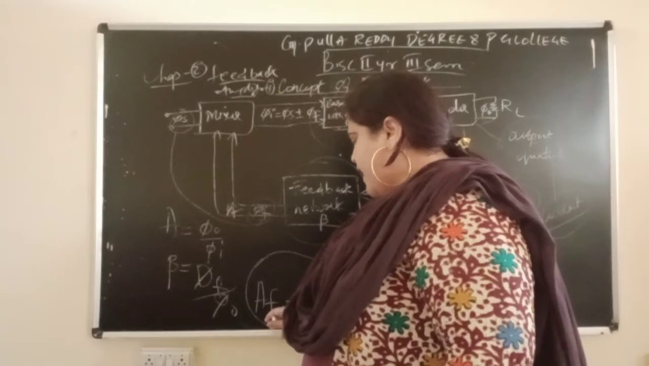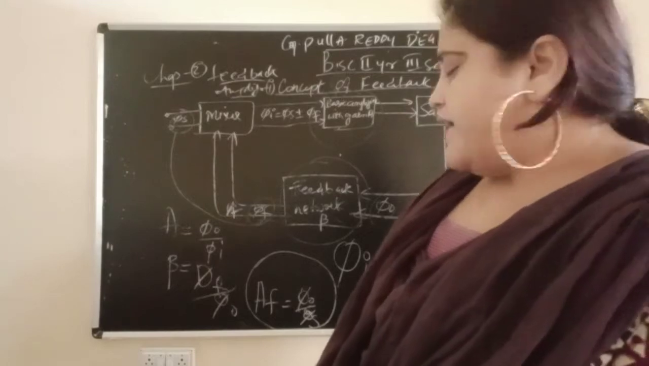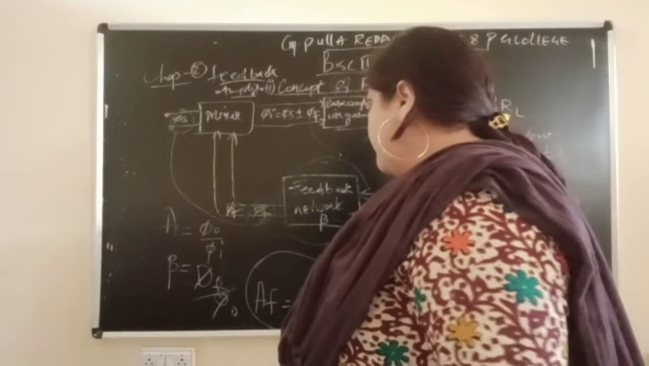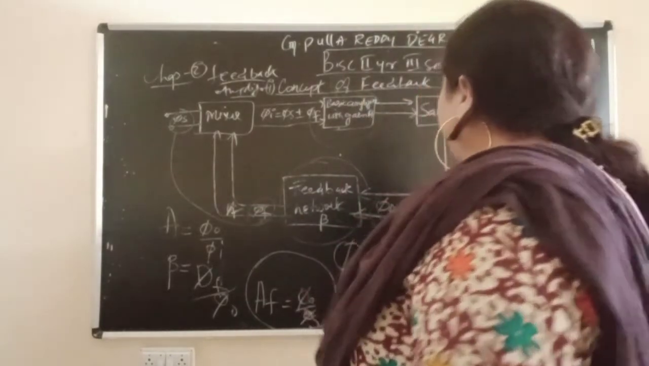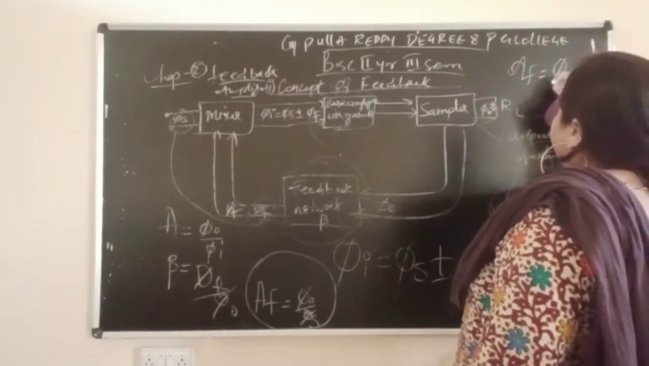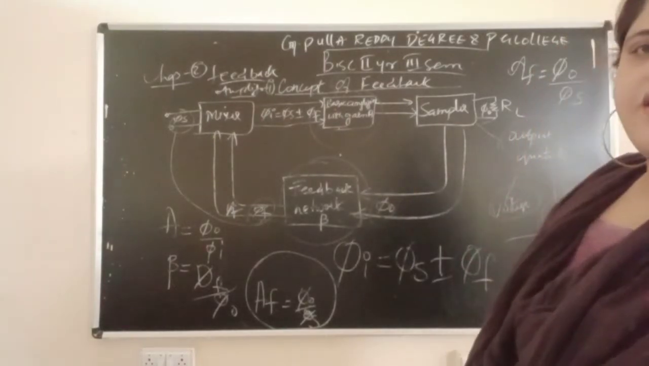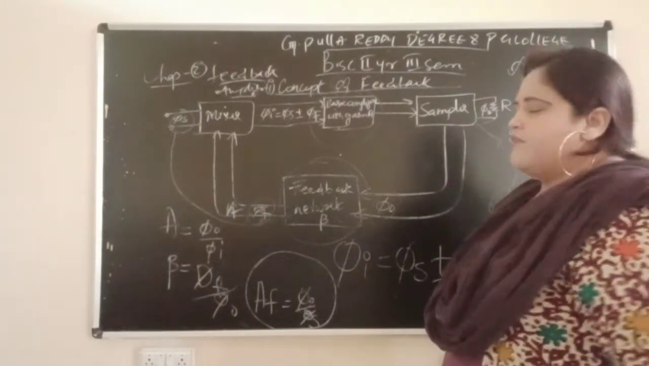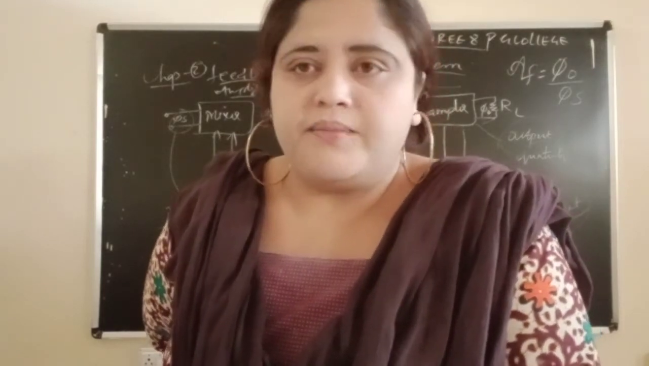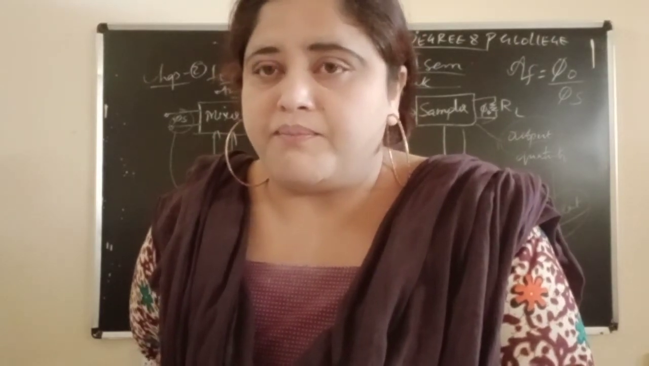Finally, AF means gain with feedback. The formula is phi naught by phi s. This is an important formula, you have to remember it. What is phi naught? Phi naught is the output. Phi s is the external signal source. So this formula you have to remember compulsorily.